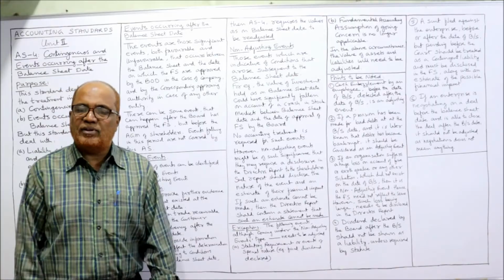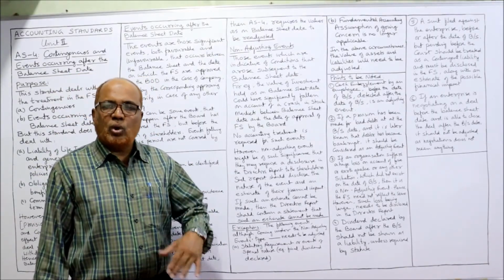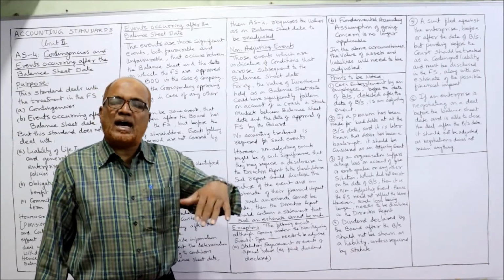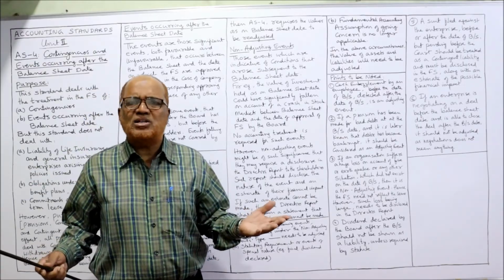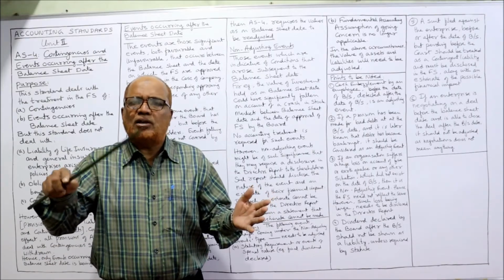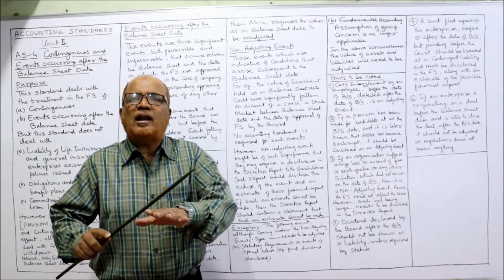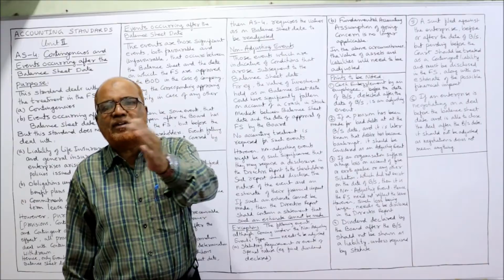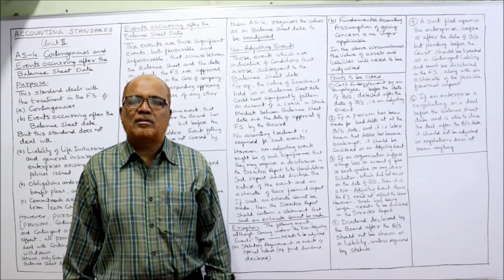Now, non-adjusting events. What are these non-adjusting events? Those events where the conditions did not exist at the time of the balance sheet. At the time of preparing the balance sheet, no conditions were there. Completely unrelated. The event is not at all related with the conditions existing on the balance sheet date. An entirely new event, a completely new event occurred after the balance sheet date. This is called a non-adjusting event.